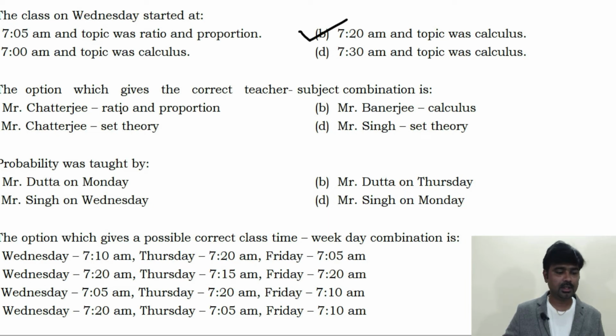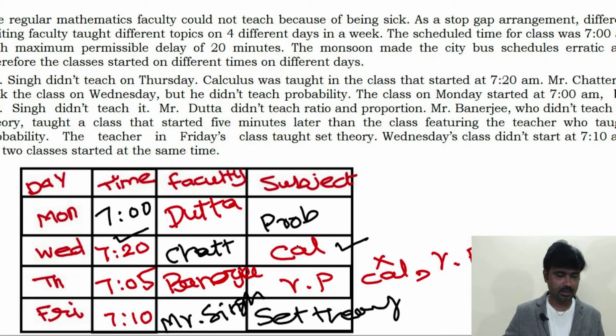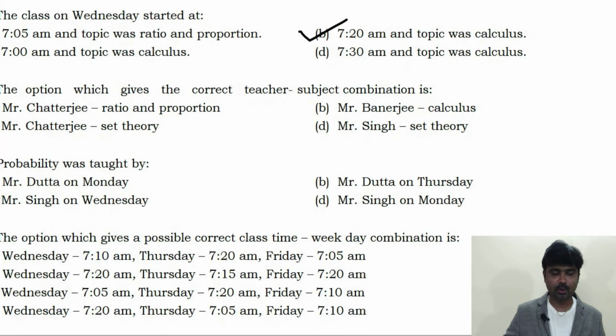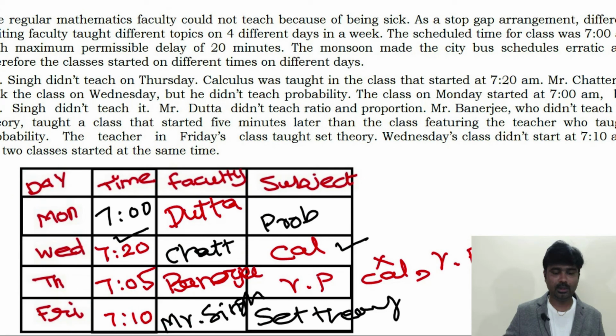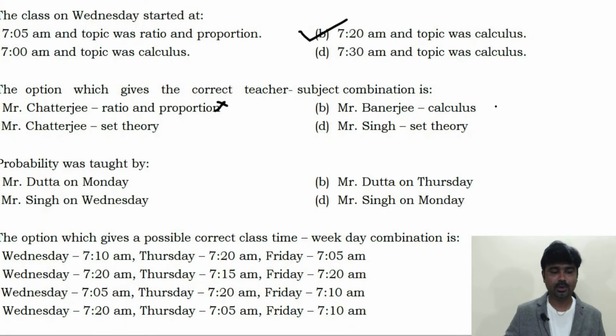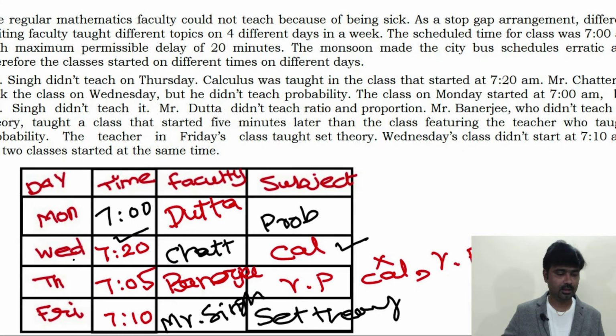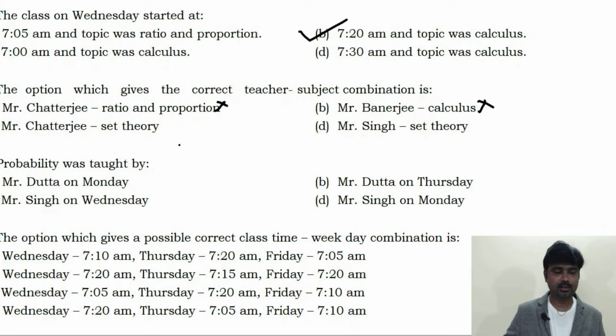Next one, the option which gives the correct teacher-subject combination. Mr. Chatterjee, ratios and proportion. Go through once. Mr. Chatterjee, ratios and proportion. No, the first option can be eliminated. Mr. Banerjee, calculus. No, that's ratios and proportion. You can eliminate answer choice B. Mr. Chatterjee, set theory. Read it. No, Mr. Chatterjee is calculus. So you can eliminate this. So the answer is Mr. Singh, set theory.